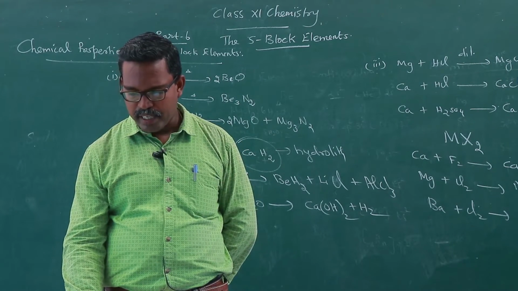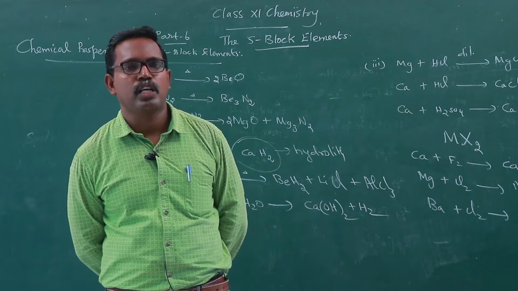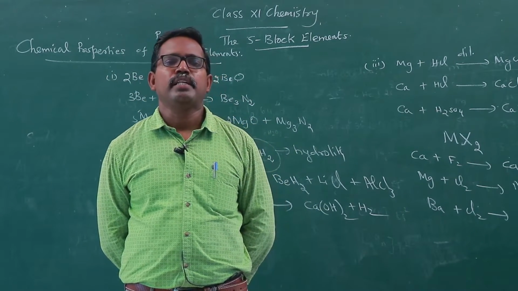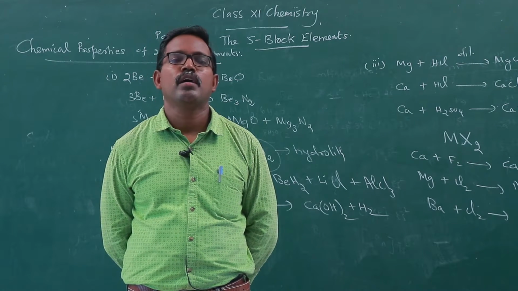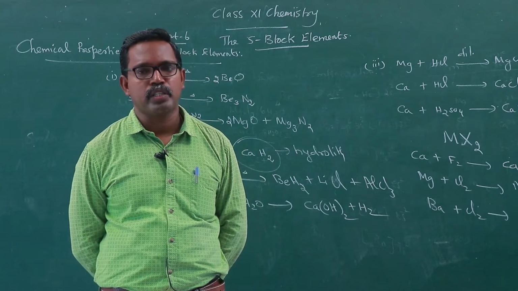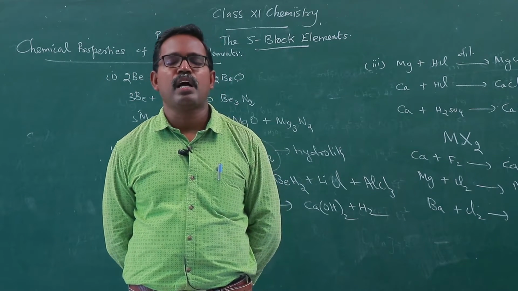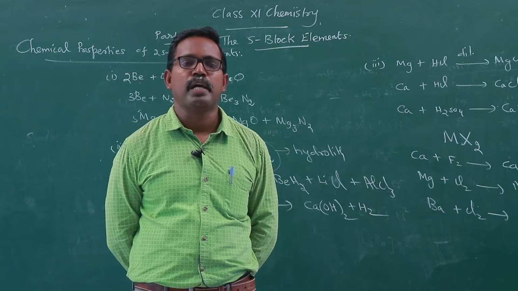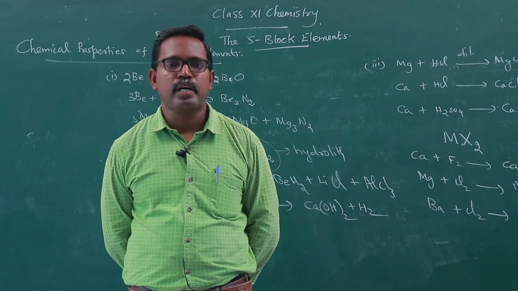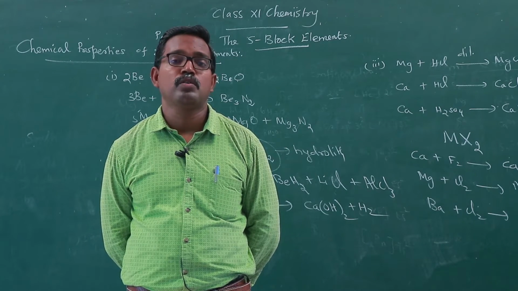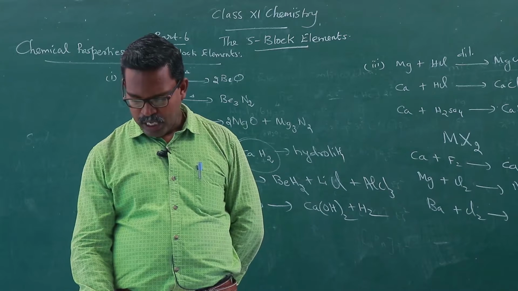In the form of Grignard reagent, we know that it is an organometallic compound. Alkyl magnesium halide is called Grignard reagent. It is prepared with the help of magnesium, and is used for preparing other organic compounds, especially primary, secondary and tertiary alcohols.